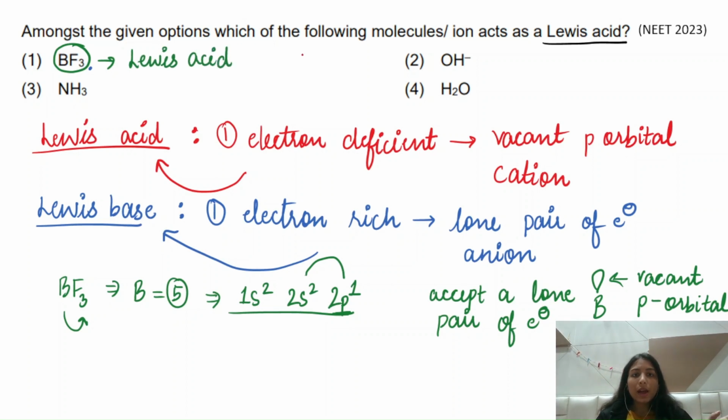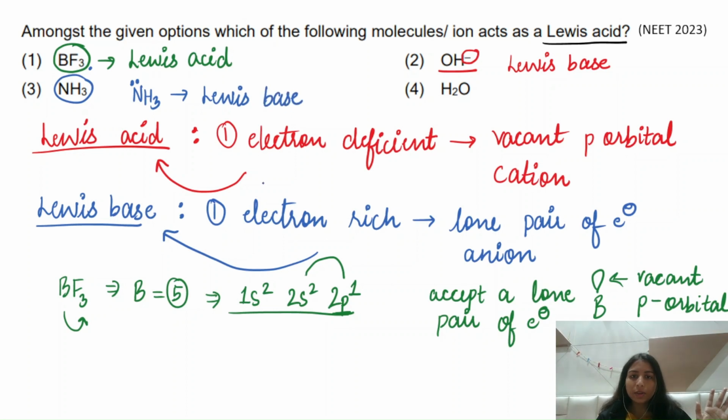Now we'll have a look at the other 3 options that are given. First is OH negative. So in OH negative, a negative charge is present. So all the species containing a negative charge means that they are electron rich in nature. They can act as a nucleophile, which means that it is a Lewis base, right? And if I talk about NH3, so in the case of NH3, what we can see is that there is a lone pair of electrons that is present on the nitrogen atom, which is making it electron rich, and therefore I'll classify it under the category of Lewis base, right?